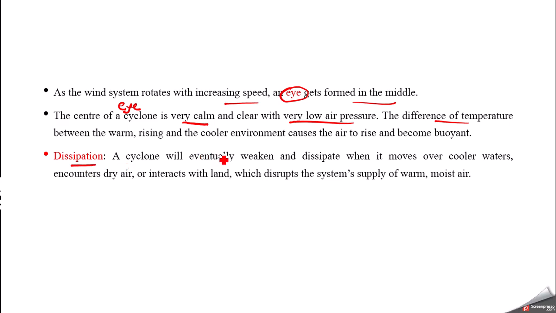When it is said to dissipate, it will weaken and dissipate when it moves over cooler waters and encounters dry air or interacts with the land coastal surface. This interaction will lead to the disruption of warm and moist air. Till the time it is receiving warm and moist air, the cyclone will have its energy. Once it encounters cooler waters or drier air, this will disrupt the supply of warm and moist air, and as a result the cyclone will weaken.